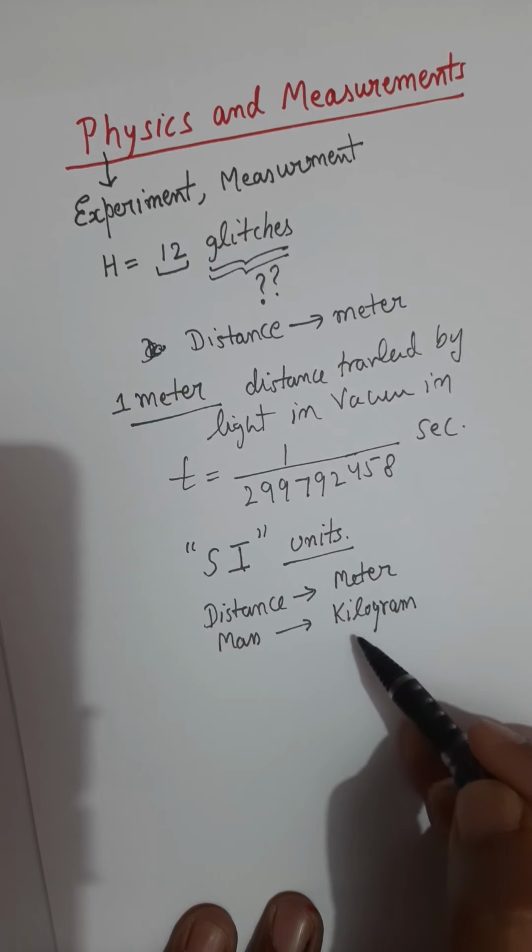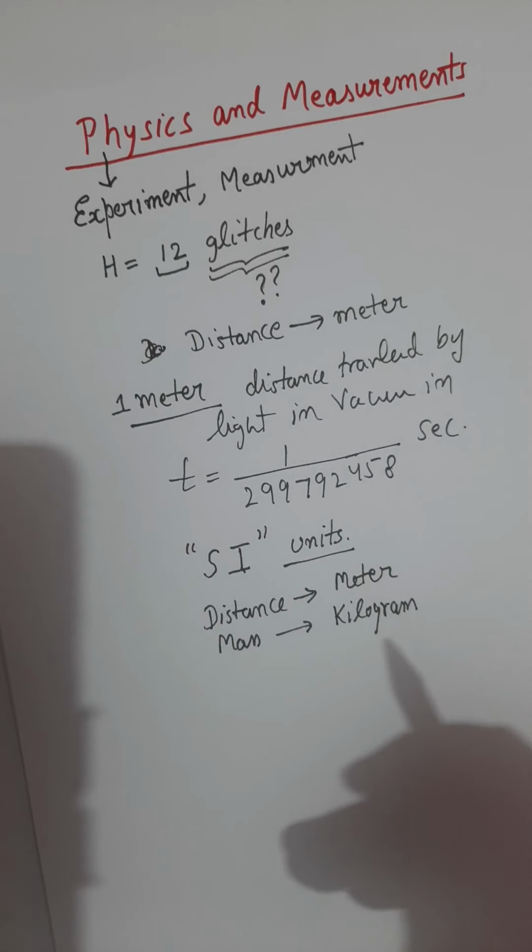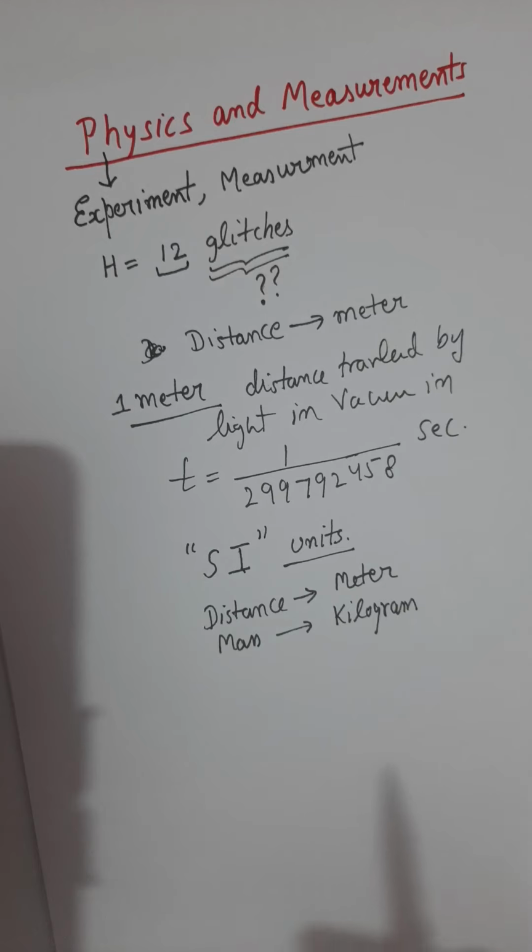So they first defined what is kilogram, and then they said whenever you are measuring mass, you have to tell 20 kilogram, 30 kilogram, because what is 1 kilogram is now known to everybody. So if you say 20 kilogram, the other person can understand your language, that if 1 kilogram is this much, then 20 kilogram will be 20 times of that unit.